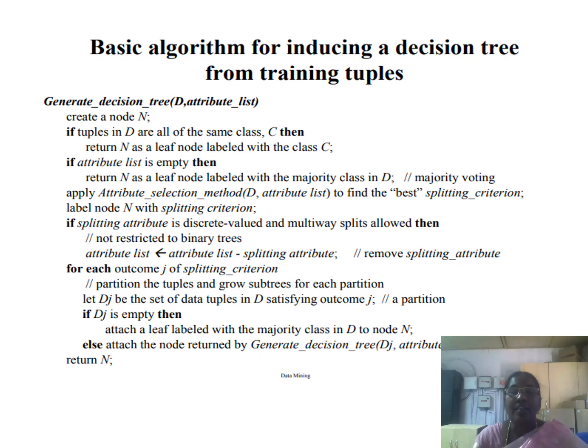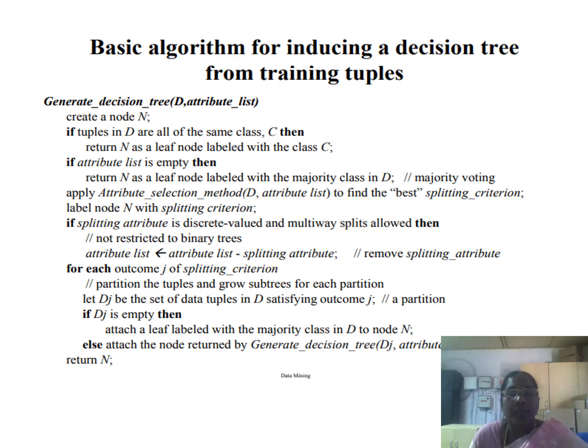So this is the algorithm we have to use for the decision tree. We have considered the decision tree algorithm. First thing, we are going to generate the decision tree. For example, create a decision tree. We are passing two parameters: one is called the data set, another one is called the attribute list. First, we are going to create a node, node N, that is called the root node.